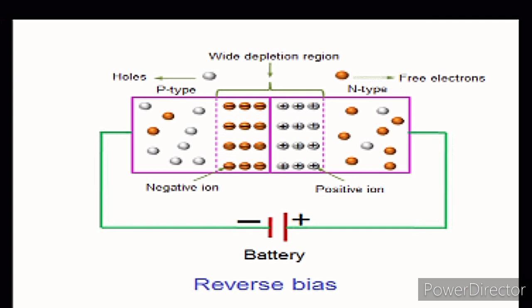At the positive terminal a number of holes are injected and at the negative terminal a number of electrons are injected. So the negative ion electrons injected at the P side lose their charge and acquire the positive charge, because of which the depletion region size will increase. It is the same for the electrons.